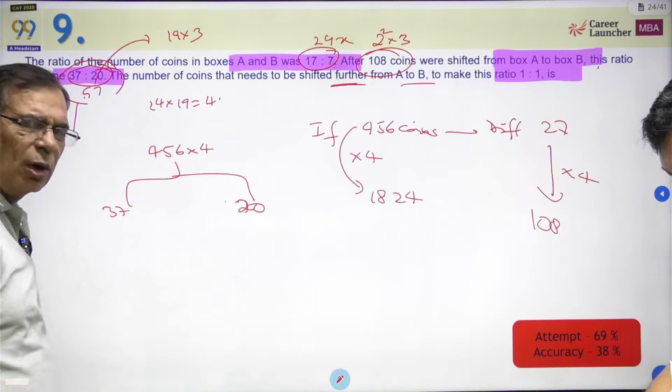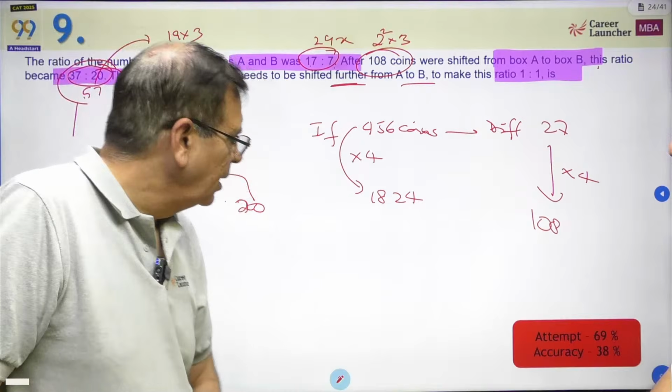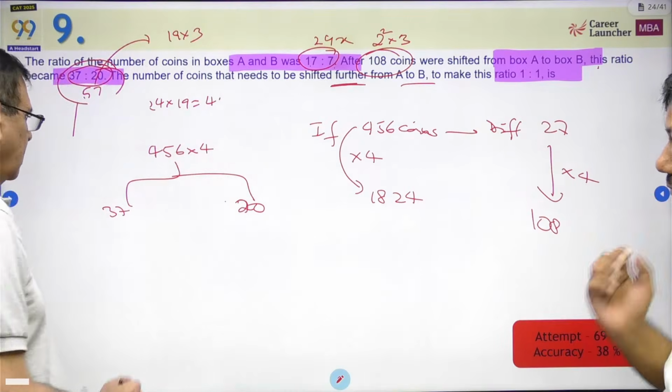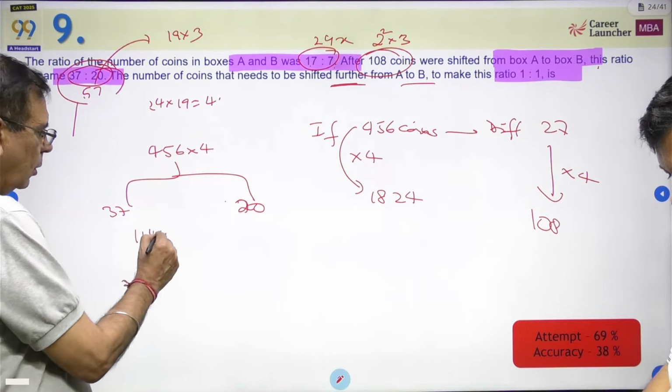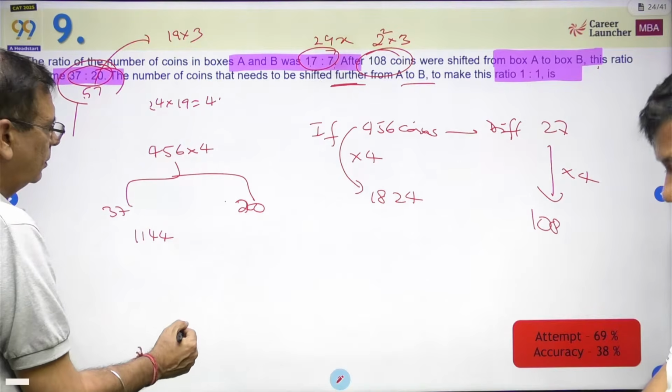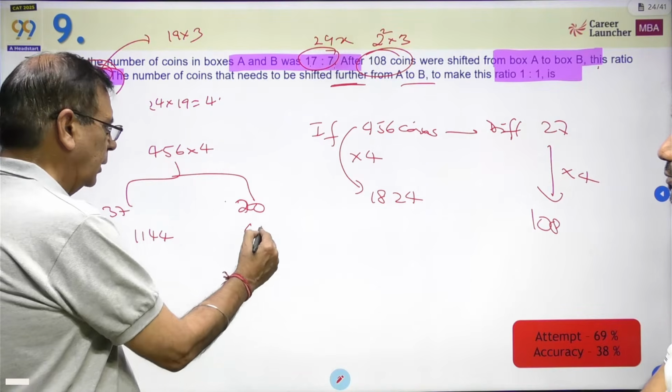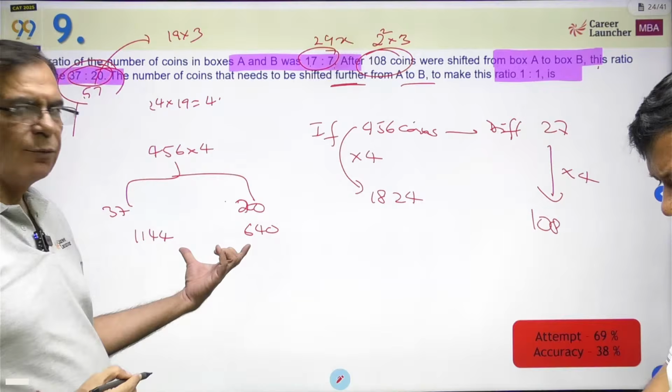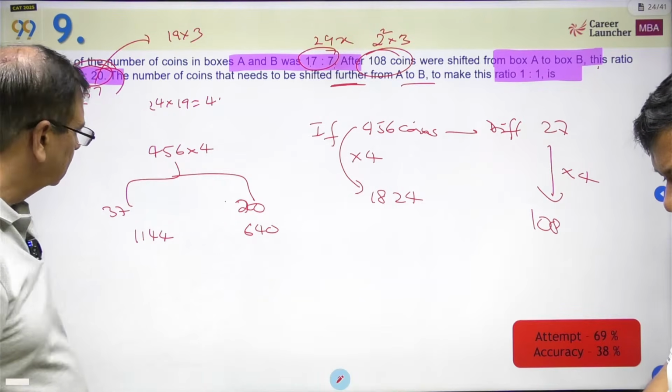I made it a bit longer unnecessarily. Okay. 1144. So this is going to be 1144, and this one 640. Take the difference of the two and divide by 2.